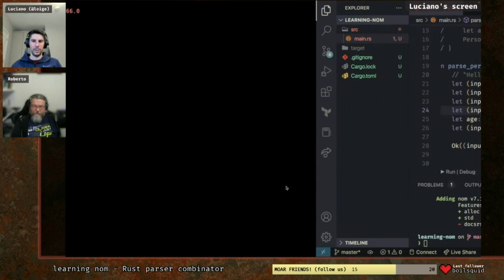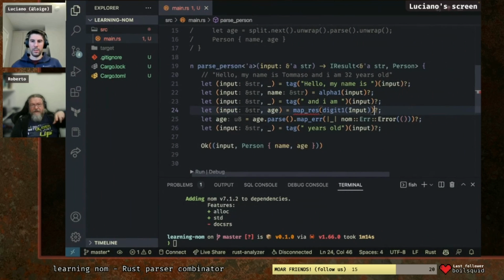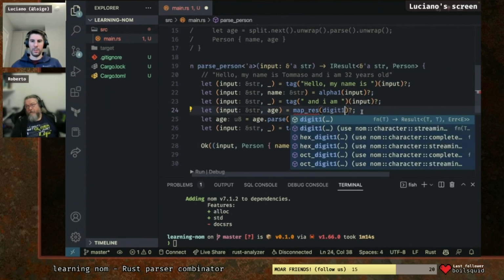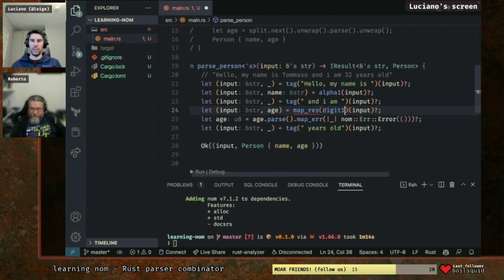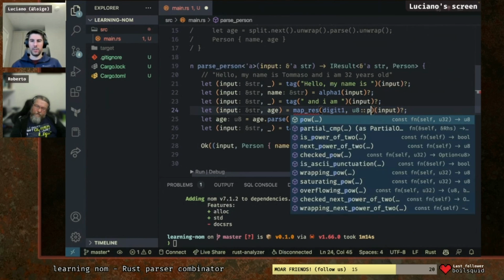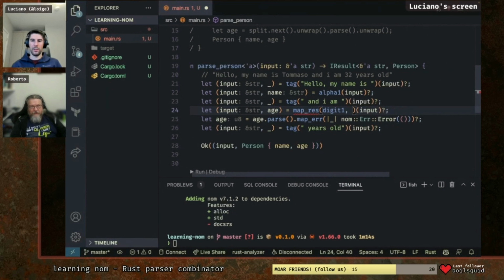Oh, yes, you're right. Take while in nom is take bytes while this function is true. Something like this, and here we want to use U8 parse. Oh, show me again what the example was, because I got lost. Okay. Show me the example, the other side. Something like X parse. One second.